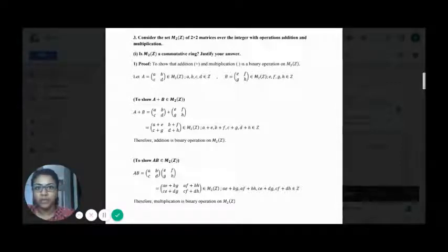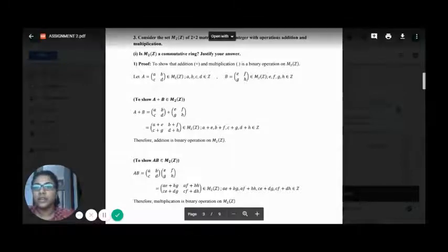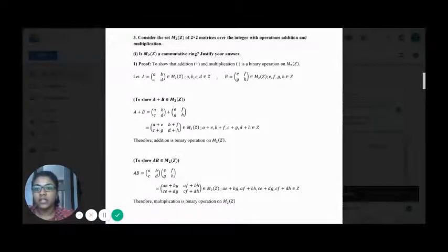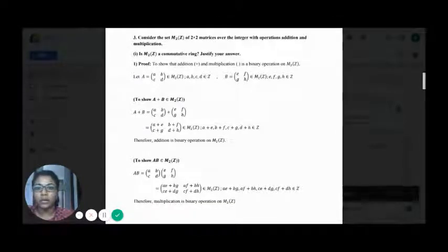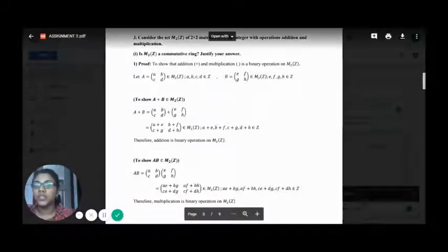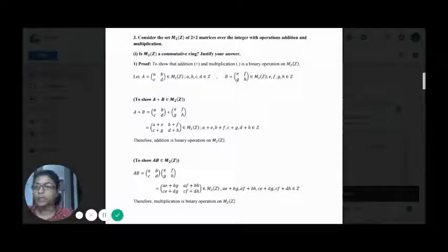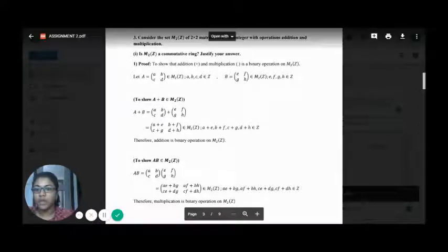So we let a matrix A, with entries a, b, c, d, be an element of the matrices over the integers, where a, b, c, d are elements of the set. We let matrix B, with entries e, f, g, h, be an element of the matrices over the integers such that e, f, g, h are elements of the set. So we need to show that A plus B is an element of the matrices over the integers. When we compute the following, we will have addition as the binary operation on matrices over the integers.